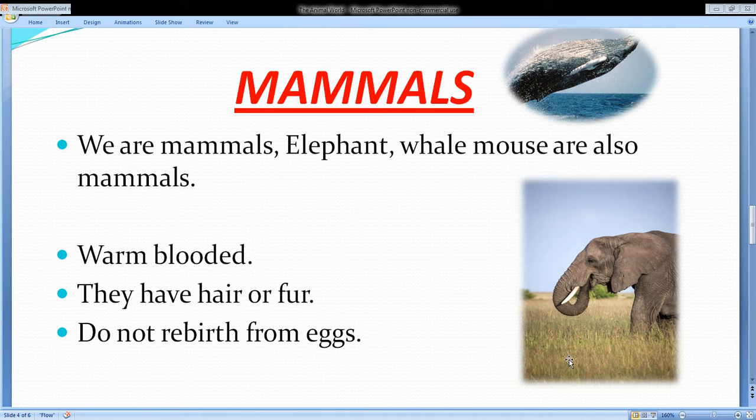Then, if any animal is in front of you, how will you recognize whether it is a mammal or a reptile, amphibian, bird, etc.? By these 3 points: it would be warm blooded, it would have hair or fur, and it won't lay eggs. Mammals can never lay eggs.